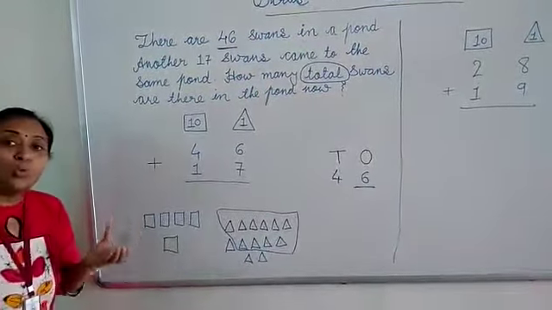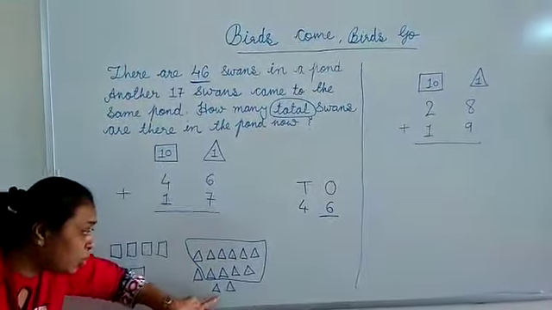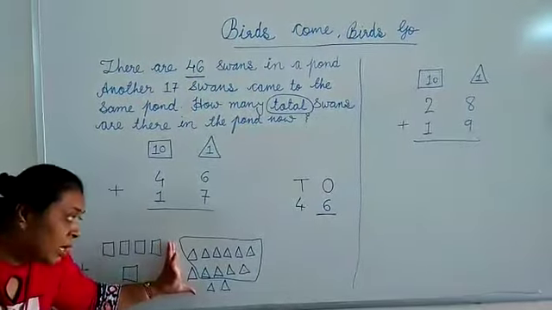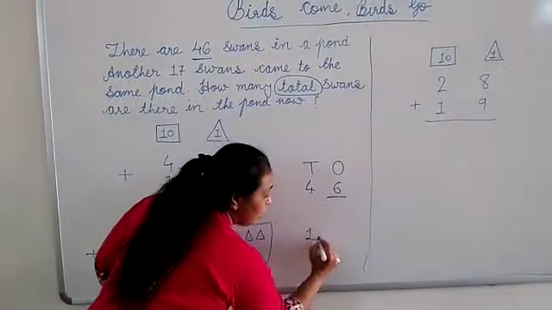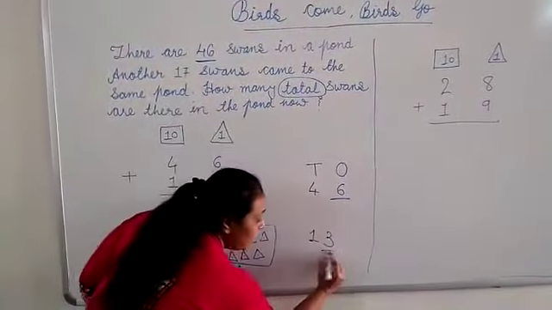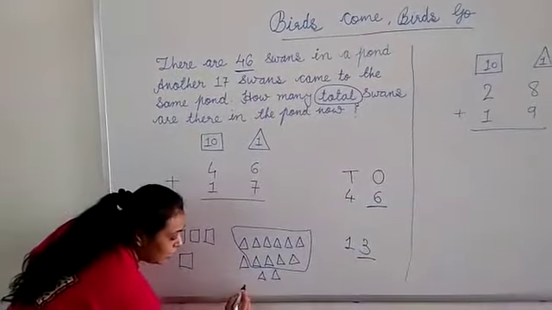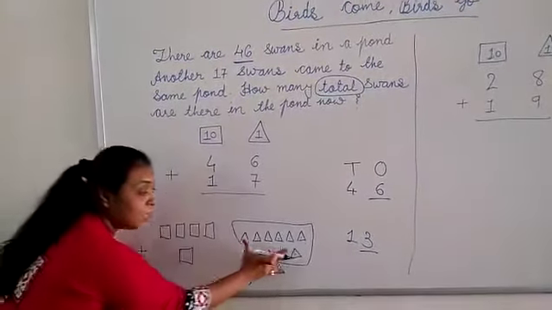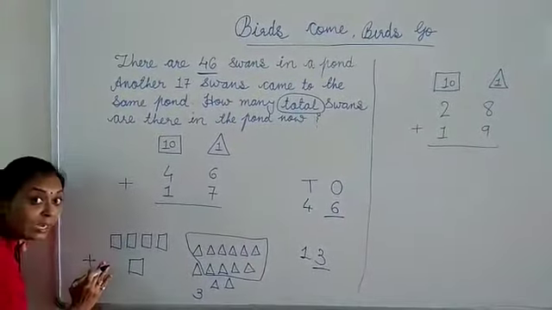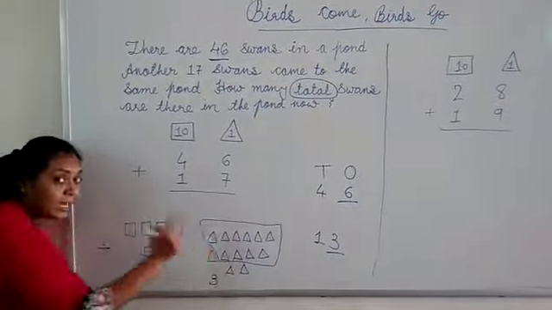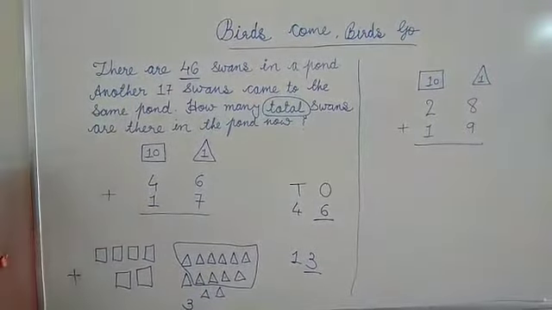Tens means a group of 10. So the total number of triangles is 10 plus 3, that is 13. Now I shall separate these ones: they are 3. And these 10 triangles I shall shift to the tens place. A group of 10 means 1 square, so I shall add that 1 square over here.